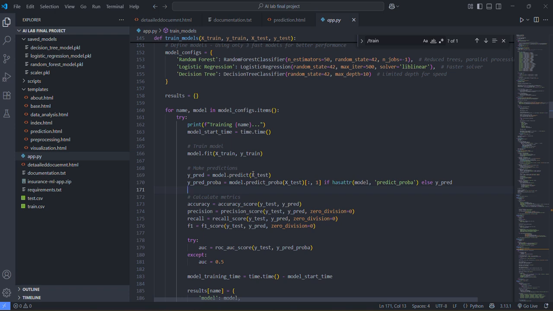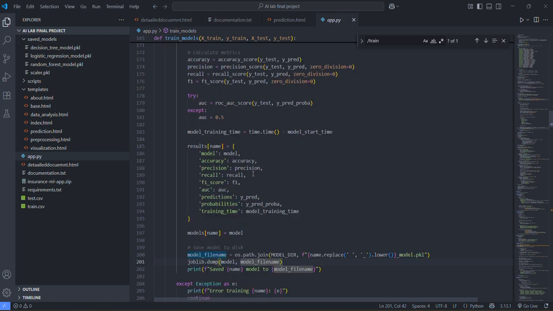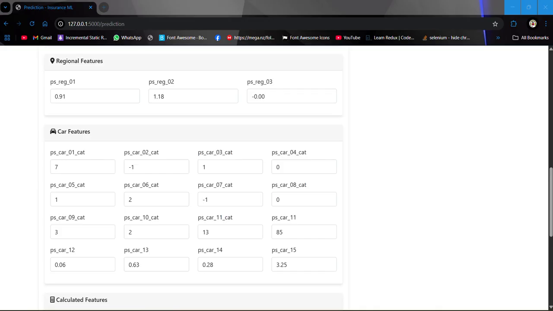Okay, so model.predict probability. So we are getting the probability, the accuracy, the precision, the recall, and the F1 also. After that, we are organizing our data in a result dictionary with the model name as a key, and the value will be all the details: accuracy, precision, and all the details which show us after the model has been trained.